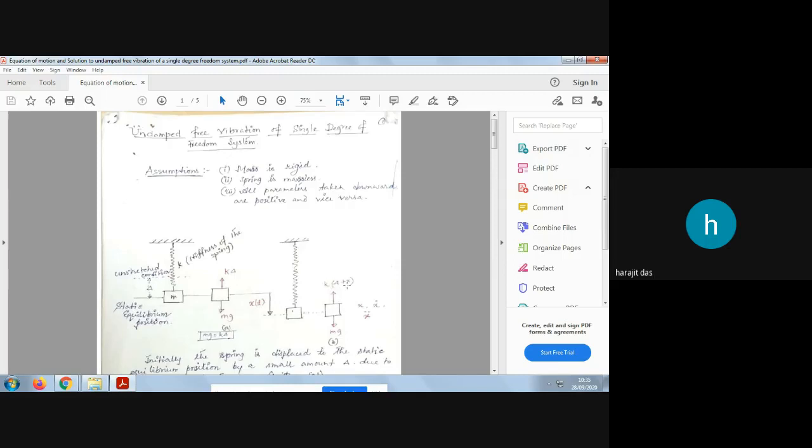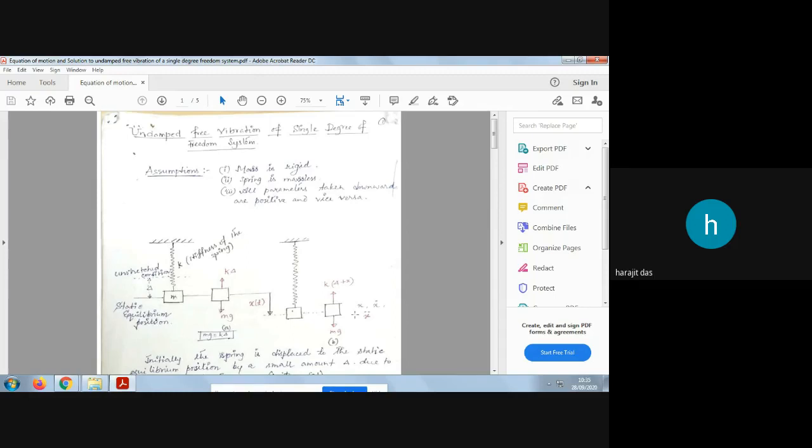So k(delta plus x). Earlier it was delta, now x amount of displacement is added. Spring force is k, the stiffness, into displacement, isn't it? So the displacement will be delta plus x. And one inertia force you will get, which equals m x double dot, isn't it?